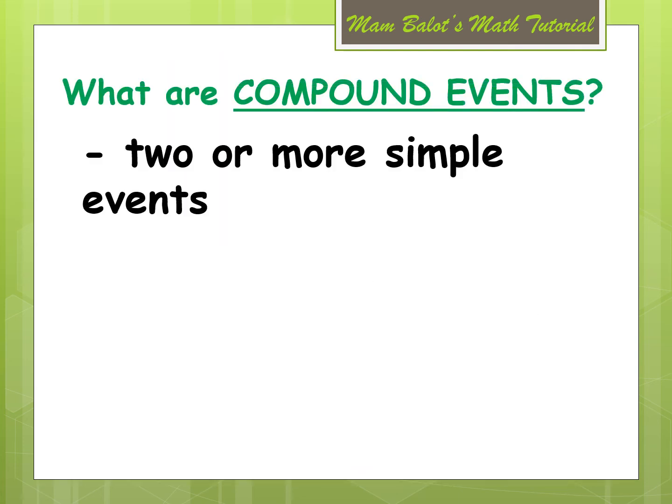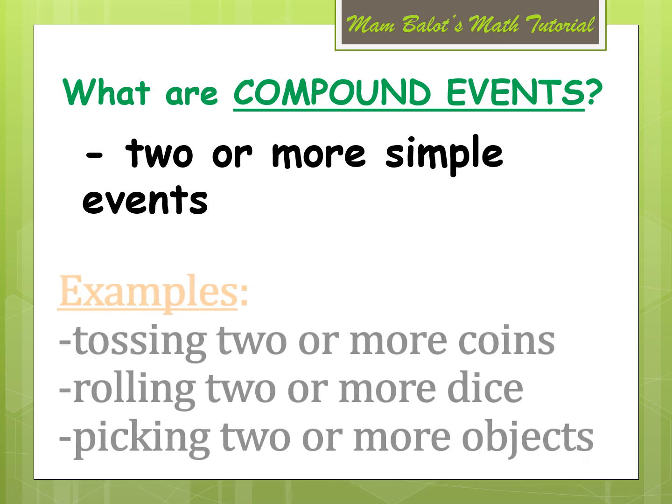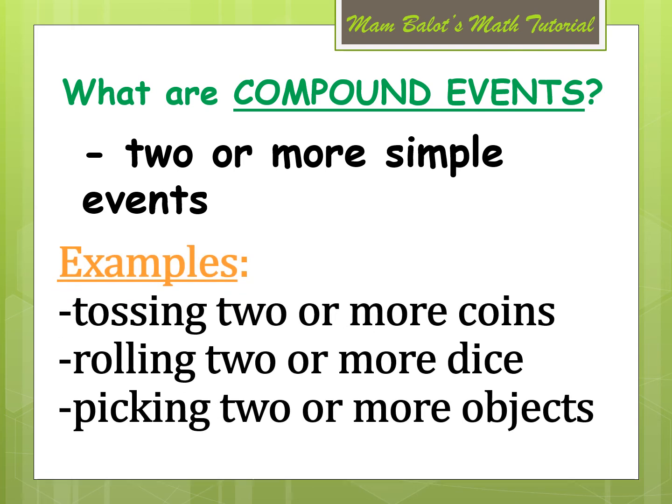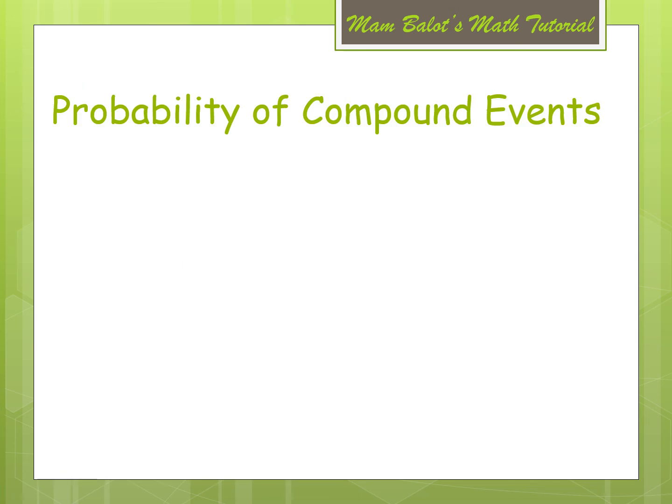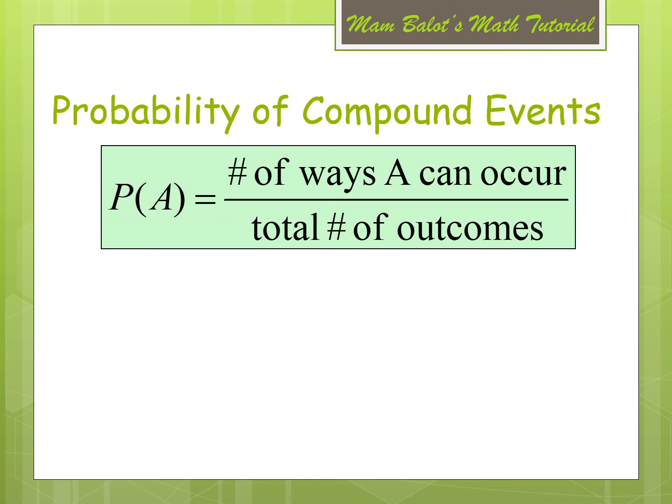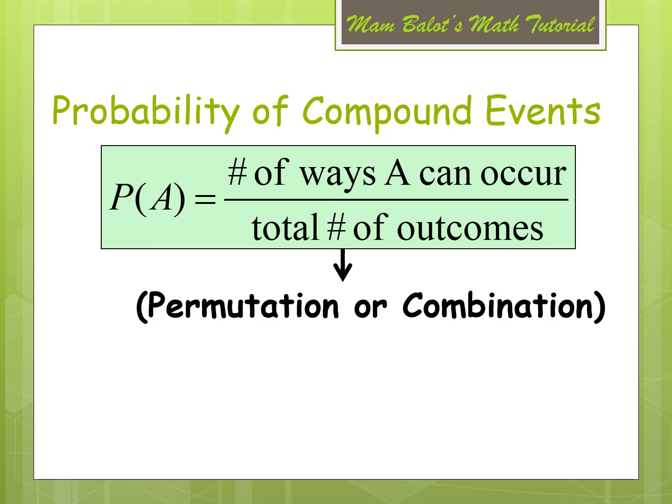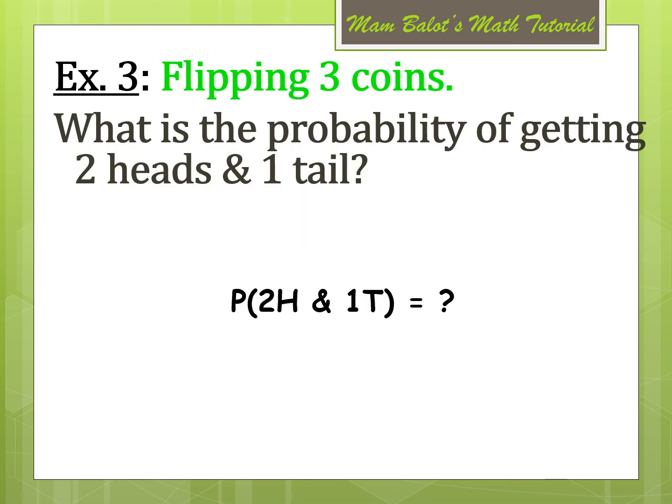Now what are compound events? As mentioned earlier, these are 2 or more simple events combined. For example, tossing 2 or more coins, rolling 2 or more dice, and picking 2 or more objects. The formula for getting the probability of compound events is the same as for simple events. So we have P of A is the number of ways A can occur divided by the total number of outcomes. But the total number of outcomes can be computed by using permutation or combination, which we will have an example of later on.